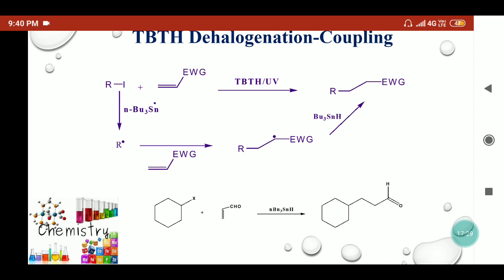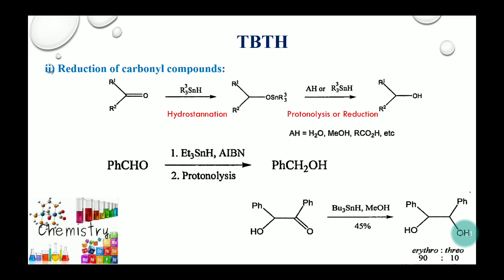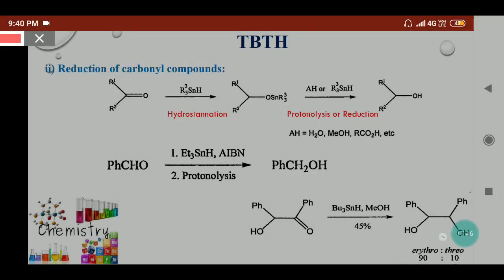Now we will see the TBTH application towards the carbonyl compound. When carbonyl compounds like aldehydes and ketones are treated with TBTH, then the hydrostannation reaction will go on. That means it will give the addition on the carbonyl compound.